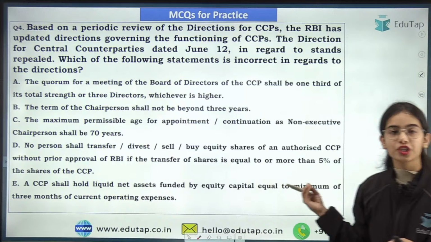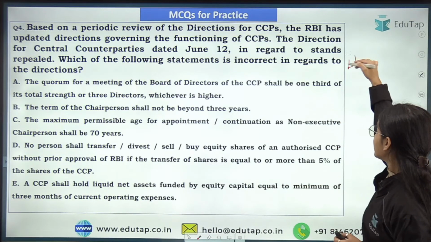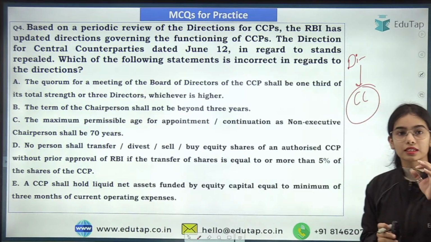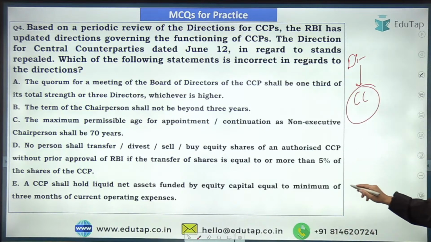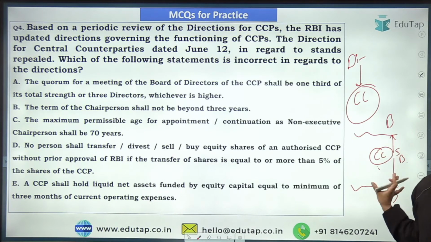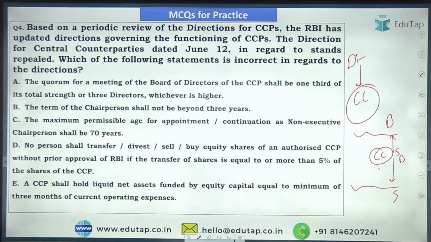Now coming to the next question, there is the direction. So there are the directions that have been released for central counterparties. Central counterparties are the third parties that are between your buyers and sellers. So the central counterparty works as a seller for the buyer and buyer for the seller. So they are in between the buyers and sellers. So there are the guidelines that have been released. Let's see how many of you are able to answer this.